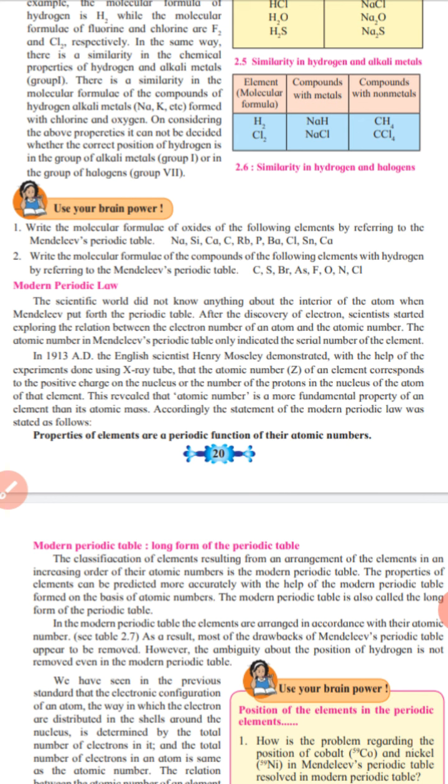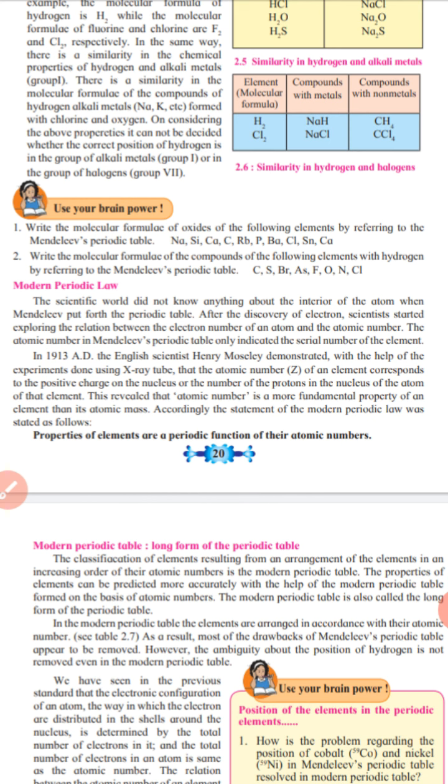After the discovery of the electron, scientists started exploring the relation between the electron number of an atom and the atomic number.